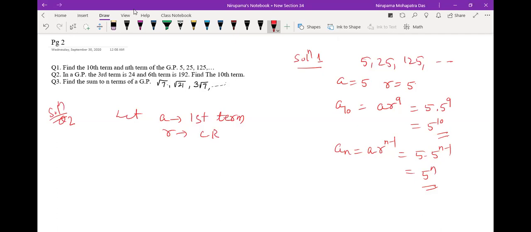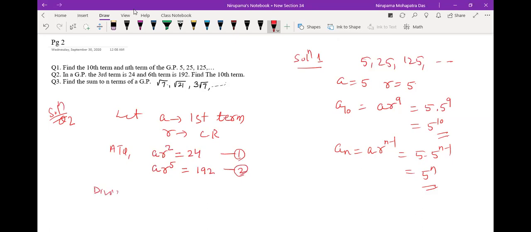So according to the question, the third term is A r square equal to 24, equation 1. The sixth term is 192, A r to the power 5. Can we get r here?